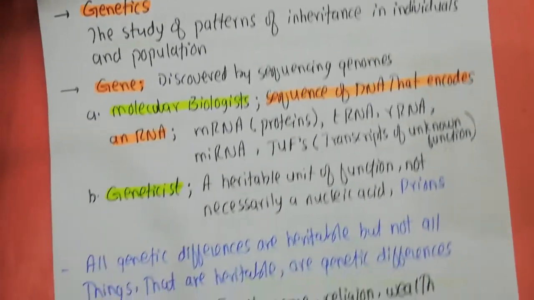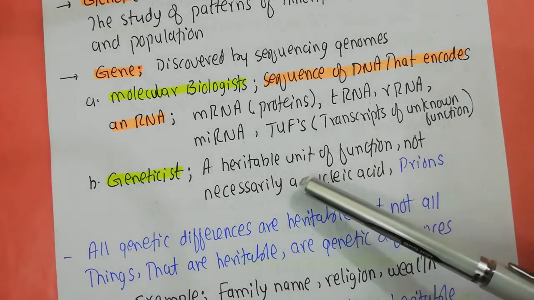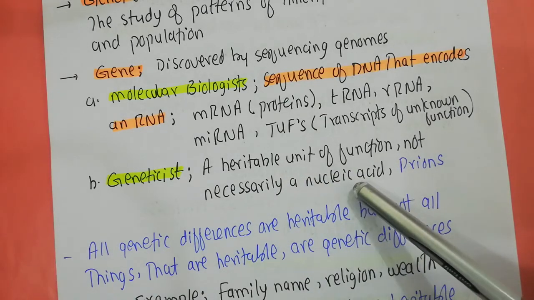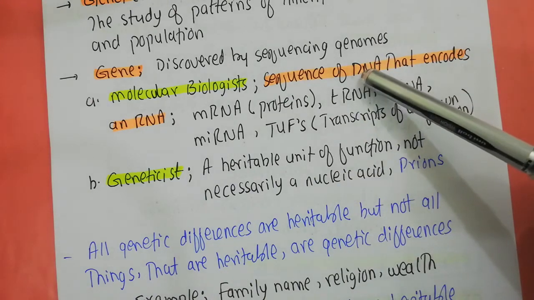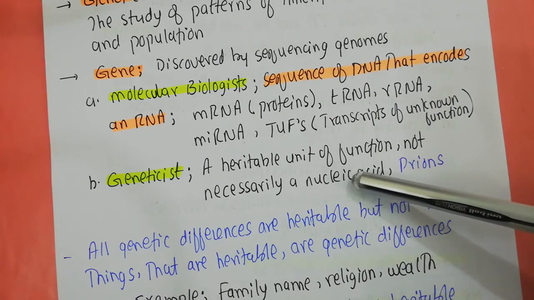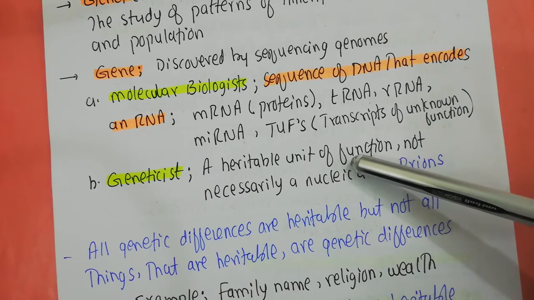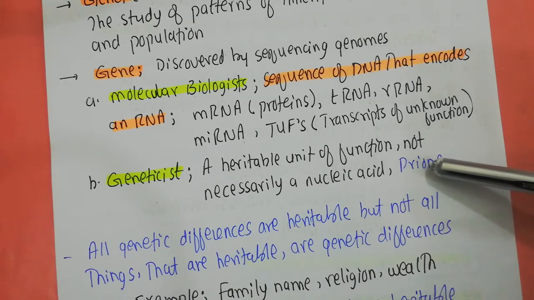If you are a geneticist, your definition of the gene will be different from the molecular biologist's. Geneticists define the gene as a heritable unit of function, not necessarily a nucleic acid. Molecular biologists say the gene is a sequence of DNA, which means you are talking about nucleic acids. But geneticists say a heritable unit of function, and that unit does not need to be a nucleic acid. Like prions, they are heritable units of function, and they are not nucleic acid in nature. They are protein, yet they function as a unit of heredity.